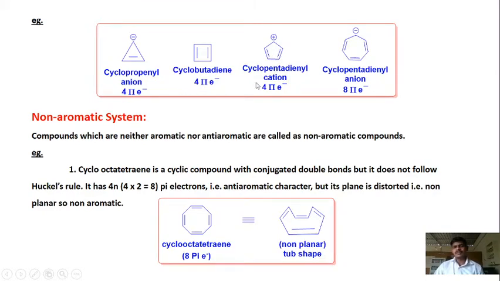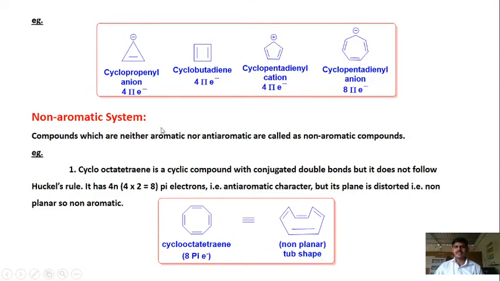Then in the cyclopentadienyl cation, 2 plus 2, 4 pi electrons. And in the cyclopentadienyl anion, 8 electrons, so 4 into 2, 8 pi electrons, right? So these are the examples of